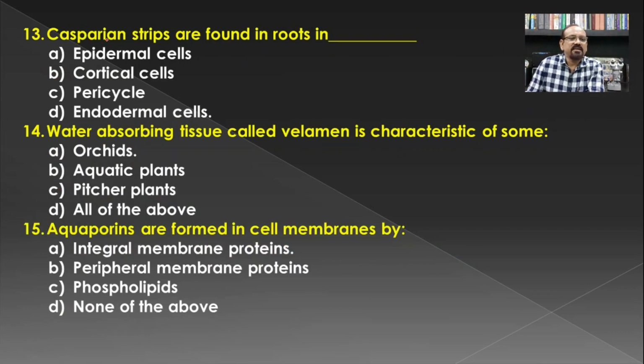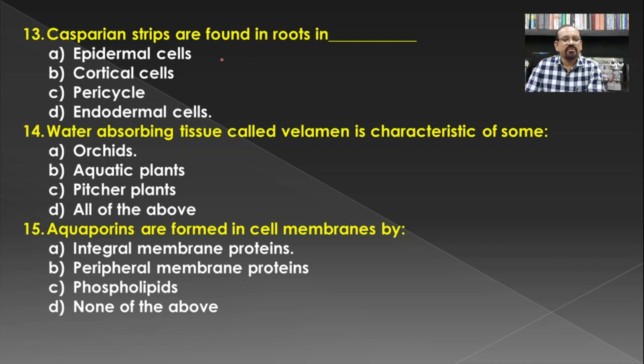Then, Casparian strips are found in roots in... So earlier we have seen that when water is absorbed by the root hairs and enters the cortical cells, later from the cortex it enters the pericycle through the endodermis.